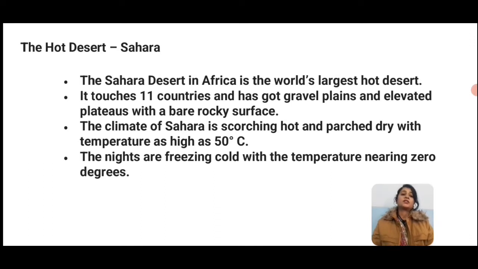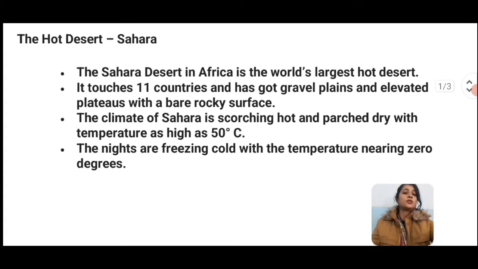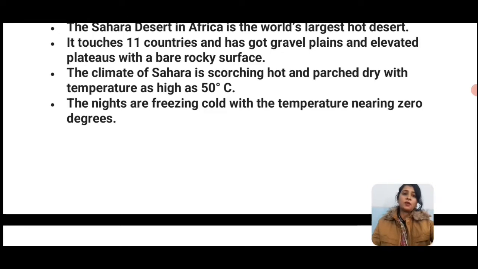The climate of Sahara is scorching hot, with temperatures as high as 50 degrees Celsius. The Sahara temperature is more than 50 degrees Celsius, and heat stroke is a danger. So it is a very hot desert. The nights are freezing cold.